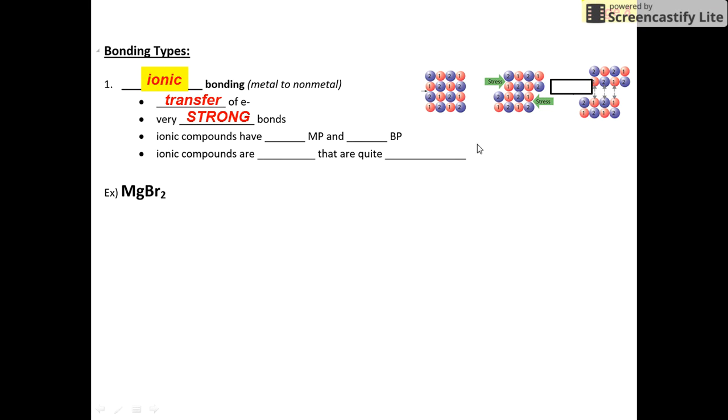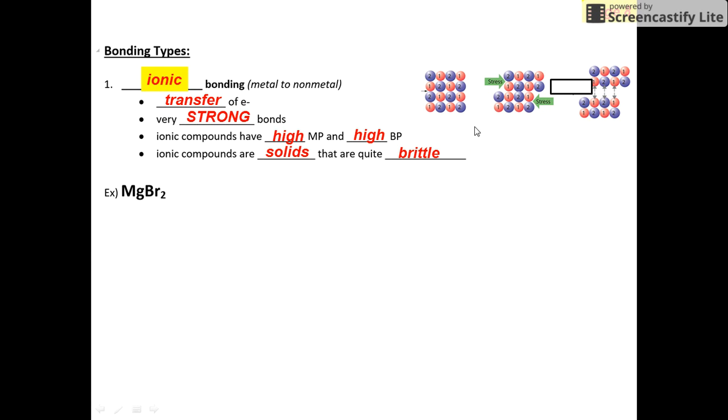If they're very strong, that means you have to put in energy to make these types of compounds separate. And so ionic compounds have very high melting points and high boiling points because you have to put in a lot of energy to separate these very strong bonds. Ionic compounds generally are solids that are very brittle.